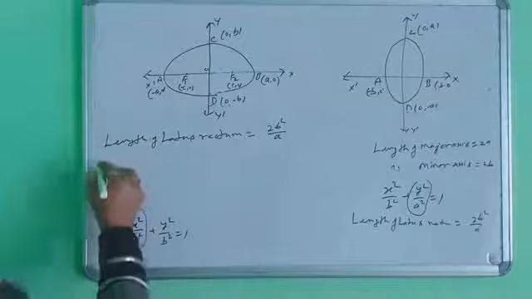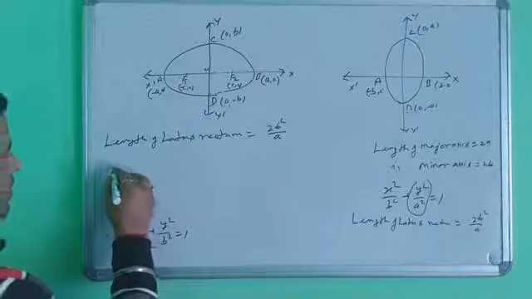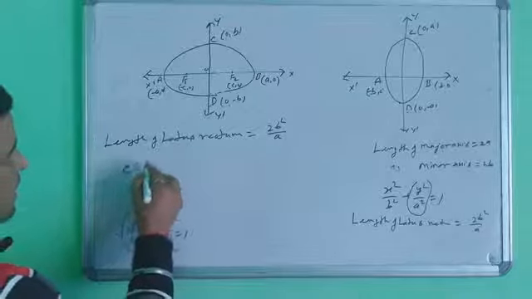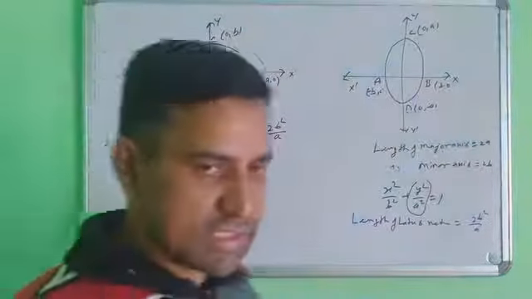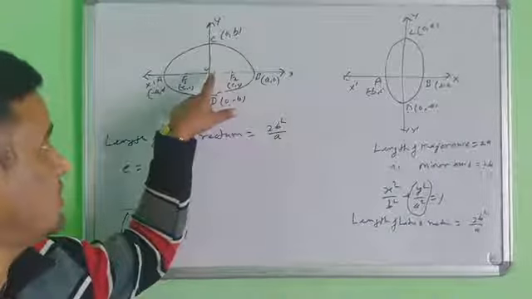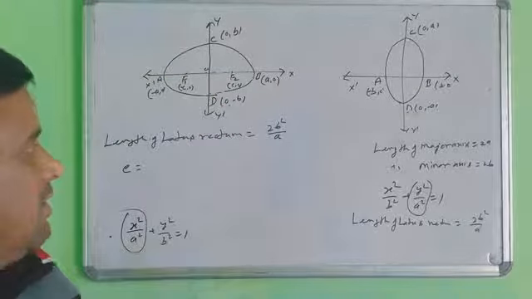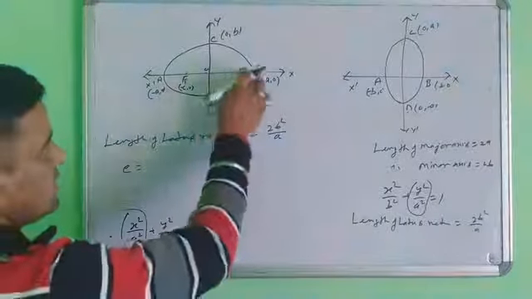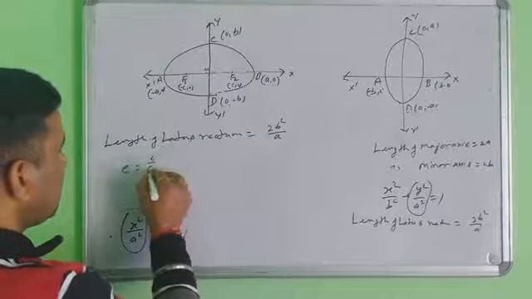Next thing here, eccentricity. What is the eccentricity? Eccentricity is represented by e. Eccentricity is the ratio of the lengths between center to focus point and center to vertex. That means e equal to c upon a.